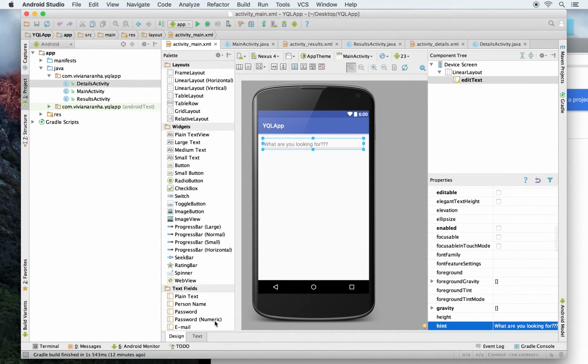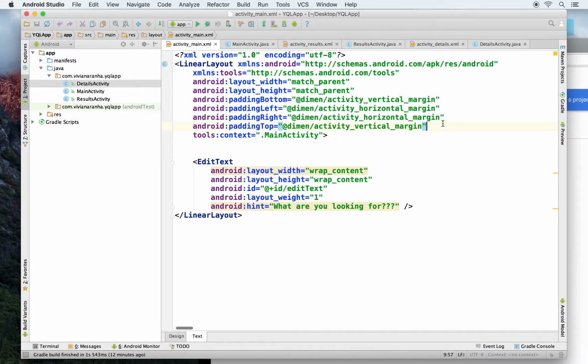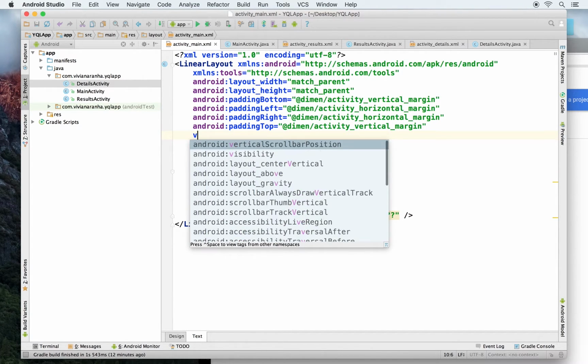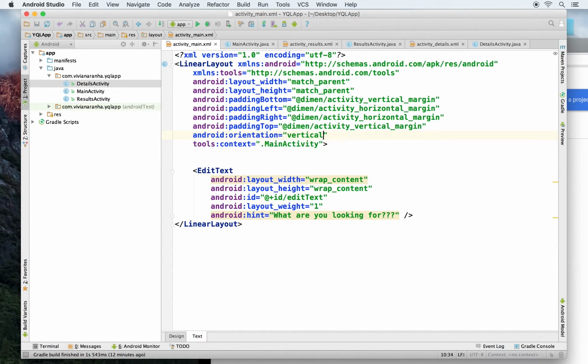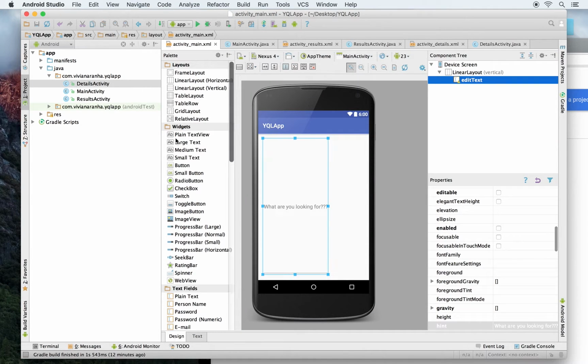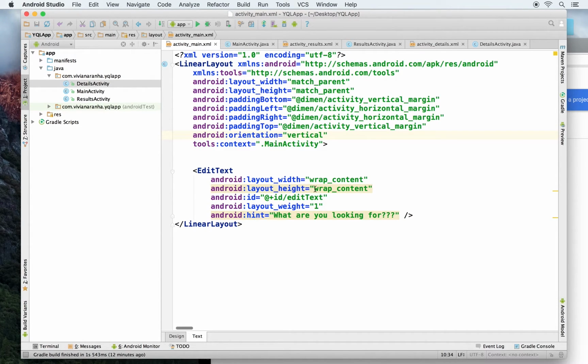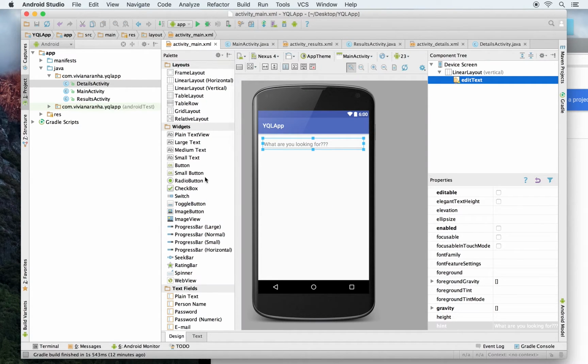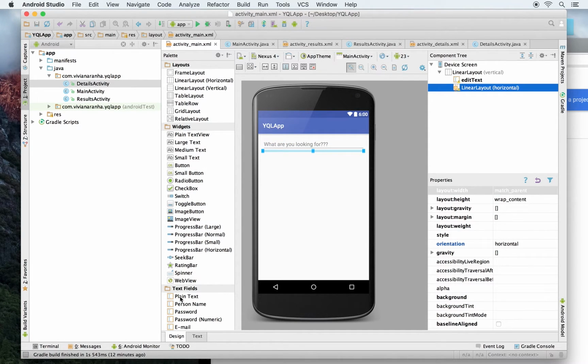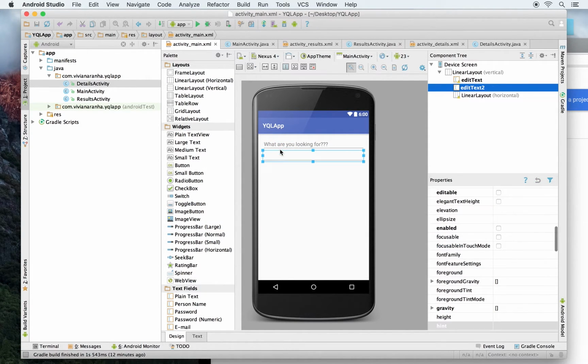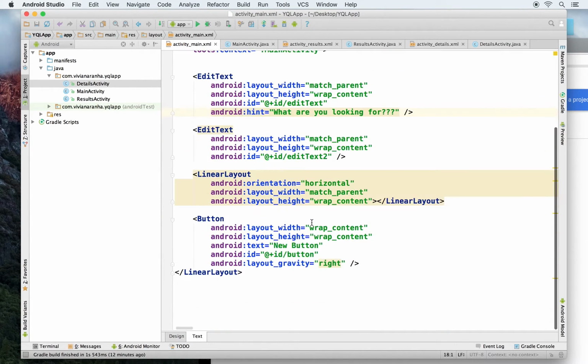Oops, wrong place, I guess I have not set this to vertical. Orientation to vertical. Okay, so this thing messed up now. Width should be match parent, height should be wrap content. Okay, so there you go, that's perfect. Next I want a linear layout, horizontal here, inside which I'm going to add another plain text, and I want to add a button. So that didn't come out as I expected.